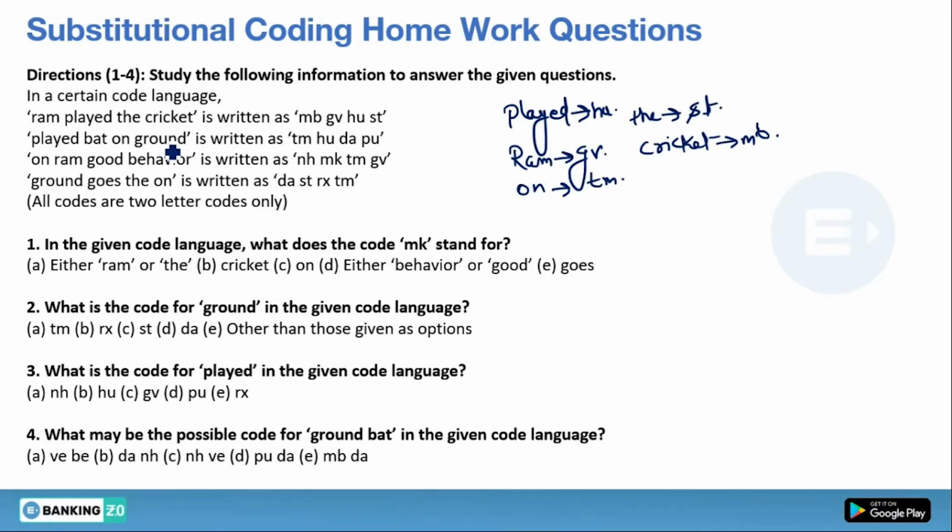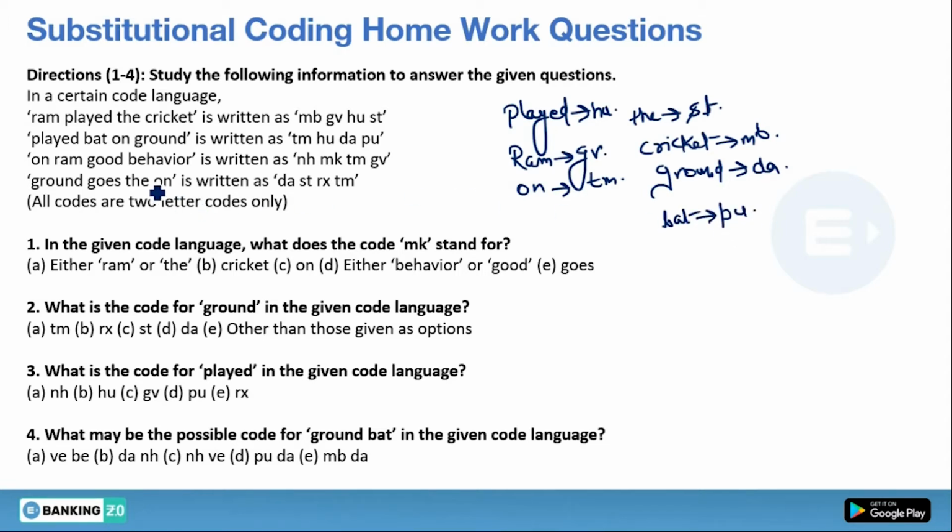Ground is common in the second and fourth statements, so the code of ground will be DA. We have found played, on and ground, so bat is left in statement number 2. Bat code will be PU.